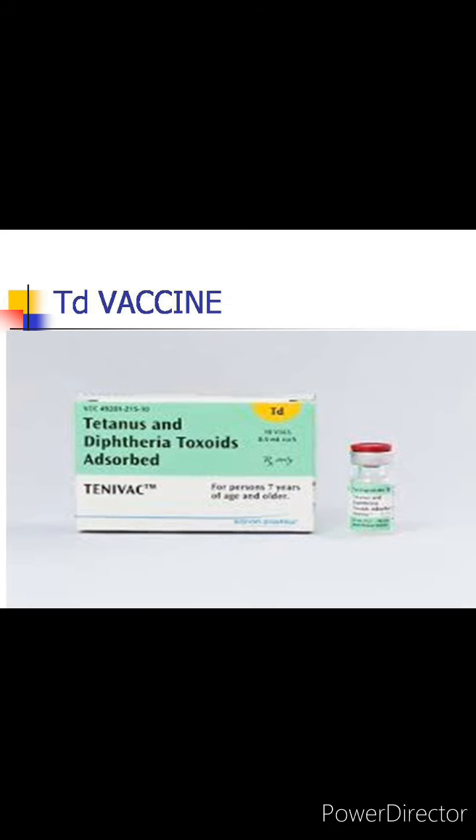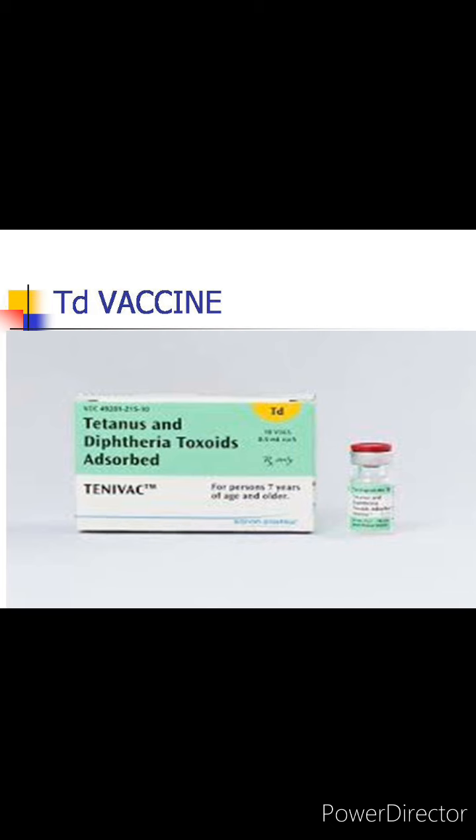vaccine. This is the TD vaccine. TD means tetanus and diphtheria combined vaccine. So it is a combined vaccine. You see here that T is capital and D is small. That means it contains the usual dose of tetanus toxoid and only 2 units of diphtheria toxoid. That is why D is small.